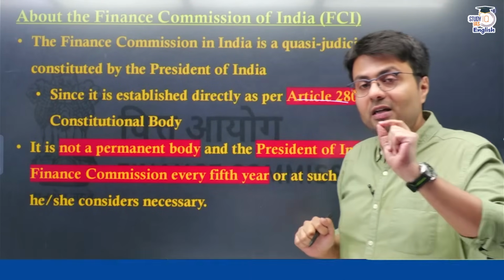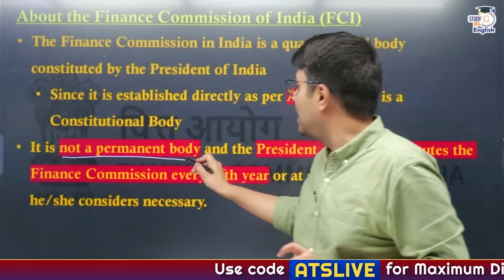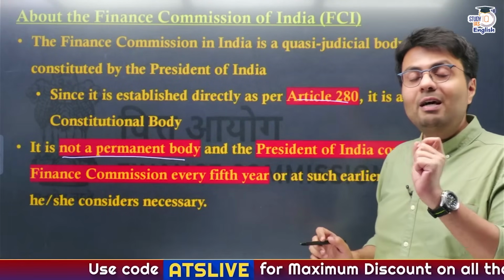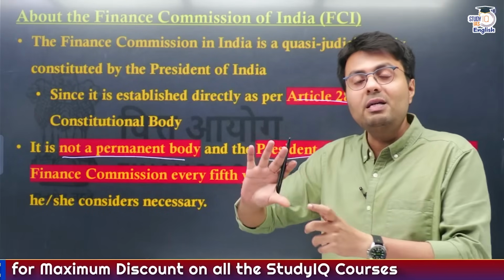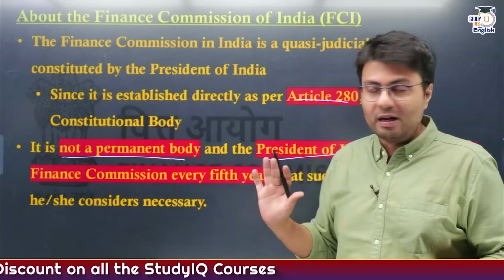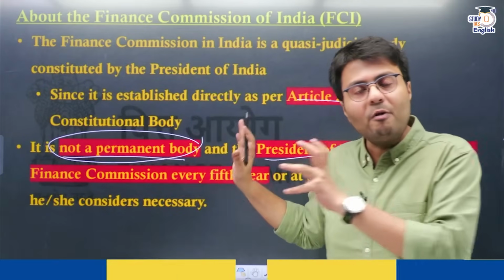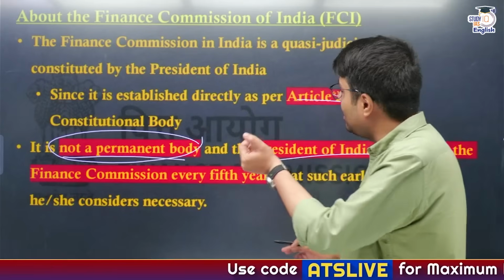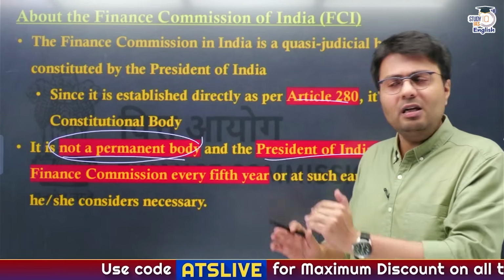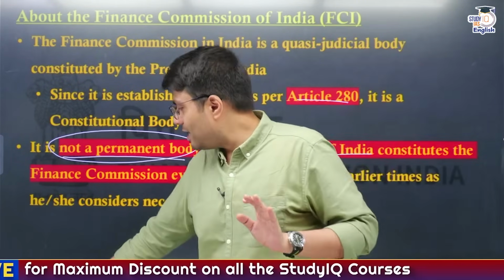But the power of a constitutional body is much higher than a statutory body, and Finance Commission is a constitutional body. And the type of body it is, it is not a permanent body. Rather, Finance Commission is set up every 5 years by the President of India, and sometimes it can be set up even before the end of the 5-year period, right? Therefore, what you understand, it is a constitutional body, and it is a temporary body set up once every 5 years by the President, or sometimes even before the completion of 5 years. So this is Finance Commission.